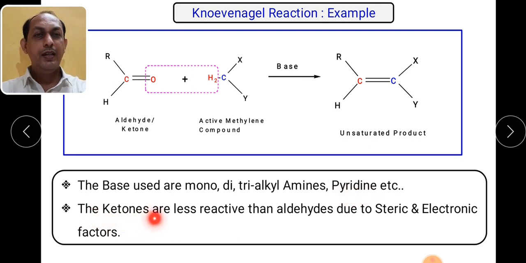So as we know that ketones are less reactive than aldehydes. Why are ketones less reactive? Because in ketones the carbonyl group is attached to two alkyl groups, and due to this there exists a steric effect and electronic factor, which diminish or decrease the reactivity of the carbonyl carbon. So aldehydes are more reactive than ketones. Already we have seen this in the second lecture of this particular series. So basically the aldehydes favor this particular reaction, remember.